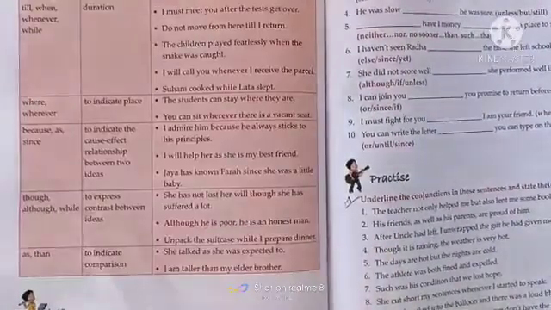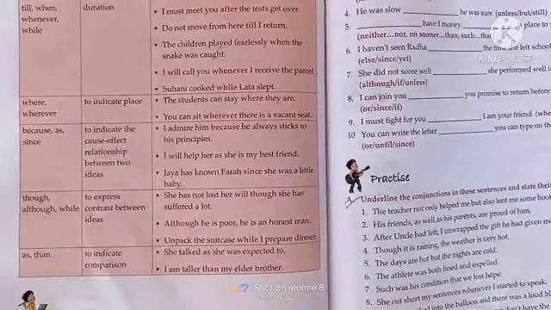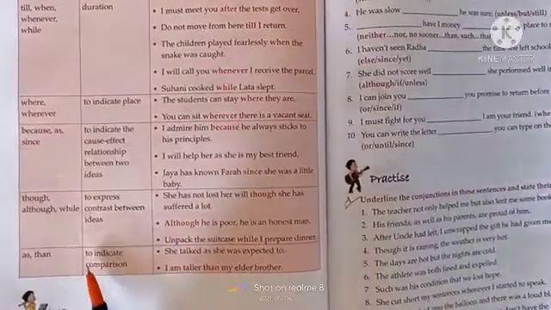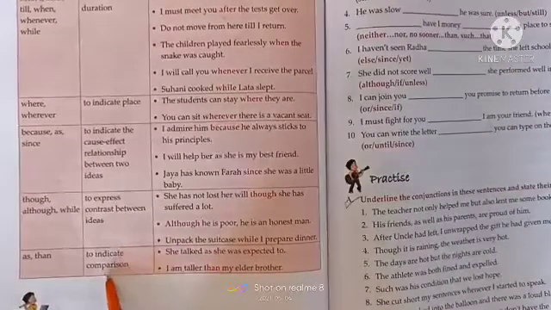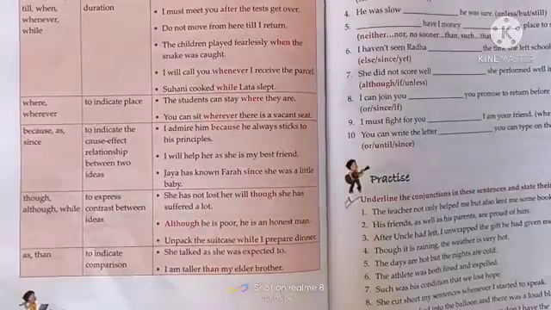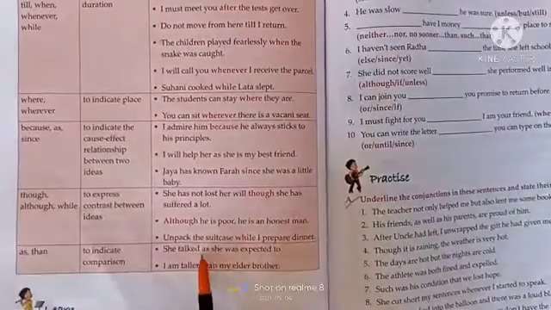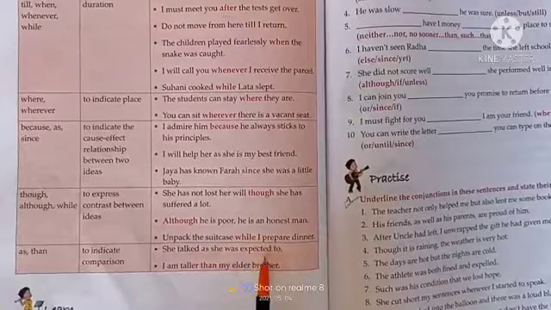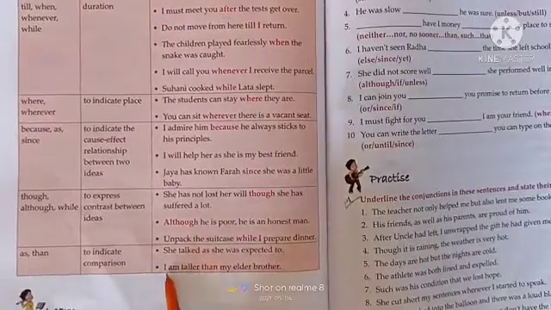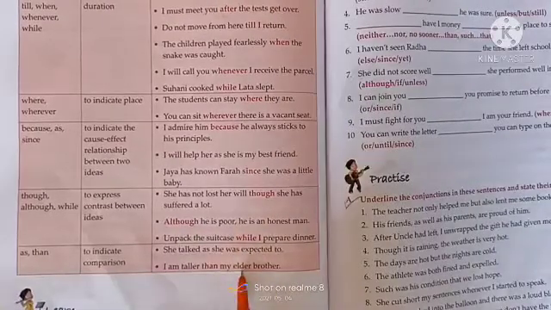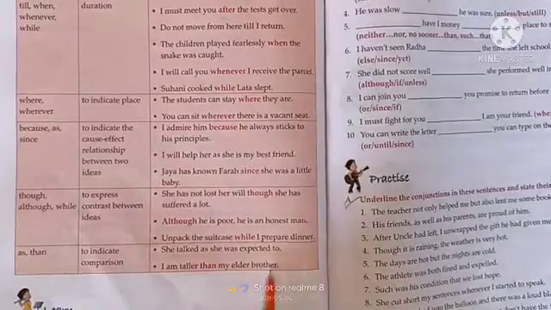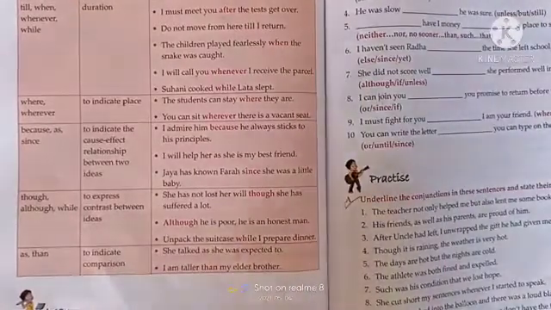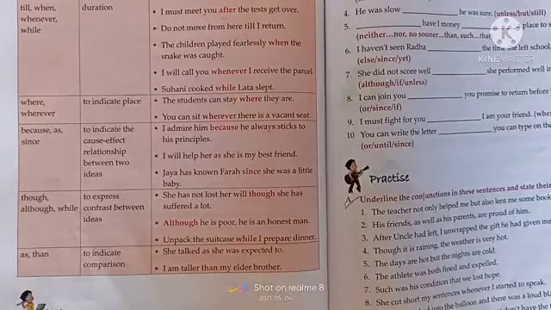Next, subordinating conjunctions are as and than: to indicate comparison. She talked as she was expected to. I am taller than my elder brother. So students, these are the function, example and the conjunction.